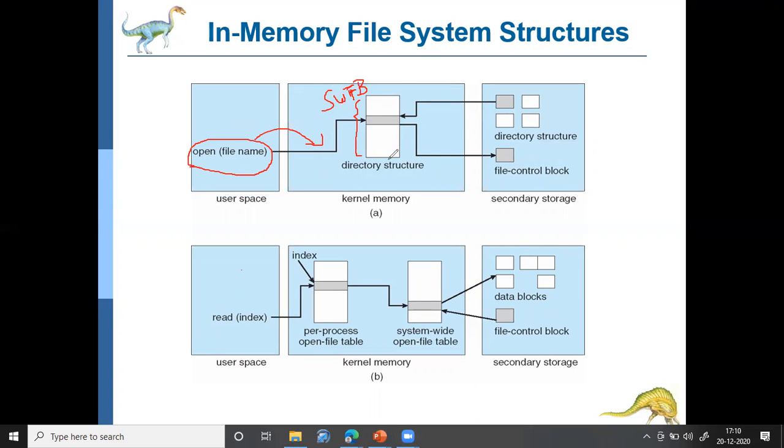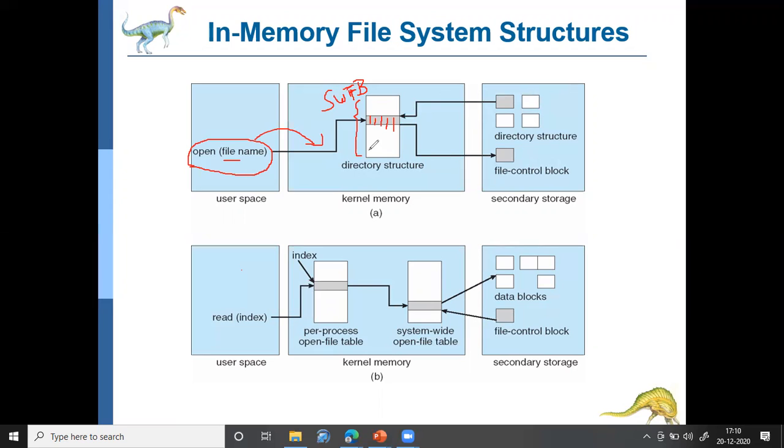Okay. So the kernel operating system will check whether this particular file is currently opened or not. If it is opened, then it will identify the respective file control block, and the file control block of that file will be available here, and using that file control block, the operating system can access that particular file.